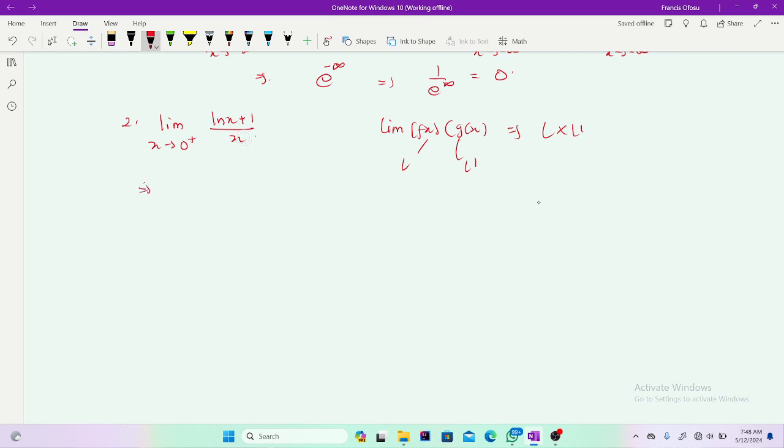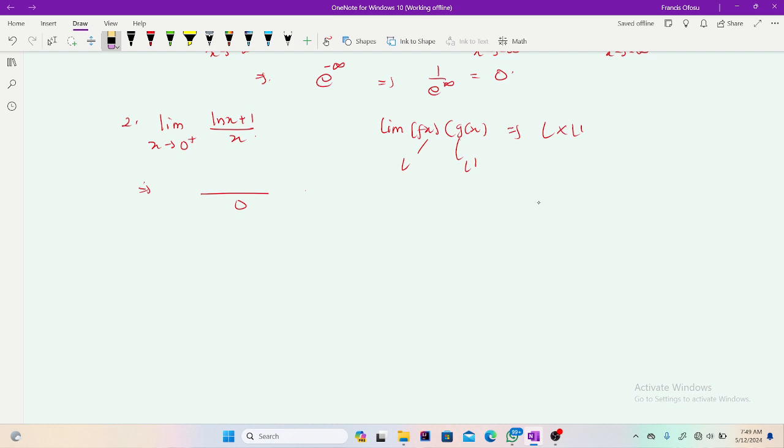Now, one may ask, why am I straight away decomposing? The reason is that when you put 0 here, let's always try the functional value. So let's see, you're going to get ln 0 plus 1 over 0. This is undefined, right? This is undefined and probably indeterminate. For that reason, we don't accept this. That is why we are trying to modify this so that we can find a limit, right? Because at the functional value, this function is undefined, right? So let's see. Let's solve this well.